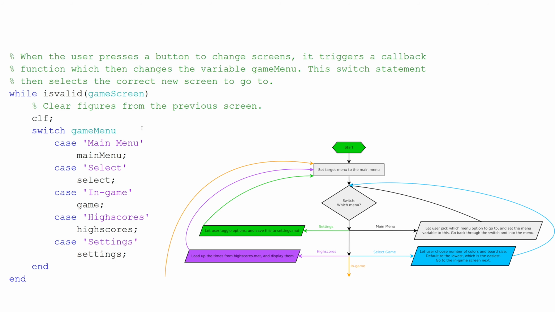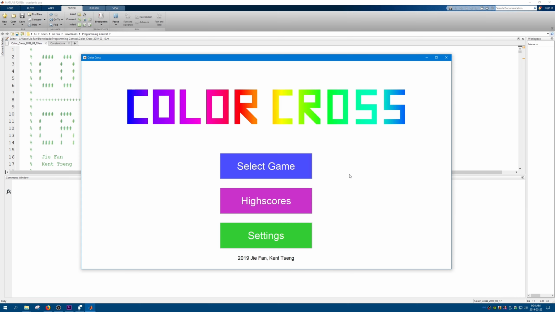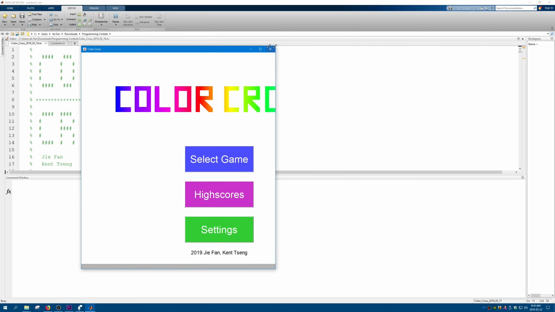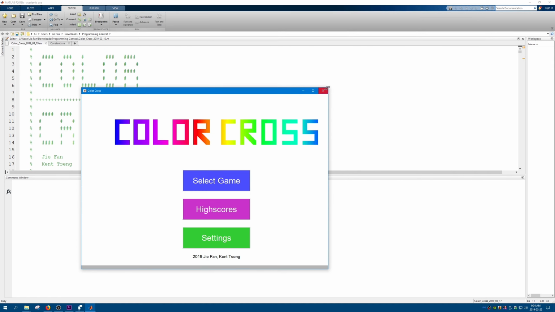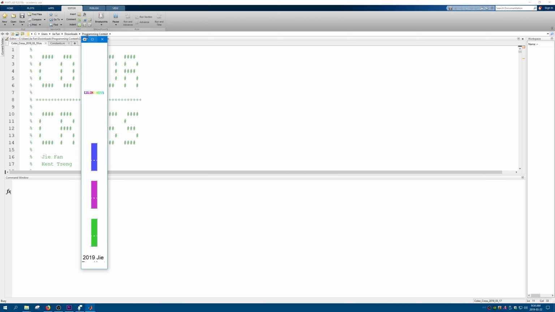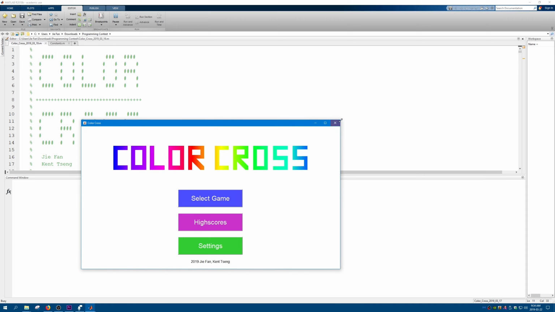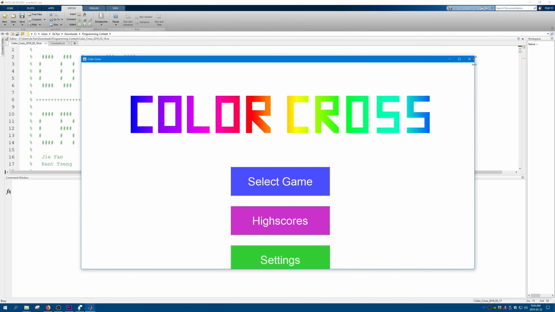Let's talk about the structure of the code. This is the main structure of the code. We have a global variable which determines what screen you're on. Once you press a button, it changes this global variable, and then a switch statement sends you to the correct screen. Everything on the screen is placed based on ratios, so when you resize the screen, all the ratios are maintained. But if you squish the window too much, you can break things. So as long as you resize within reason, the game will be fine.